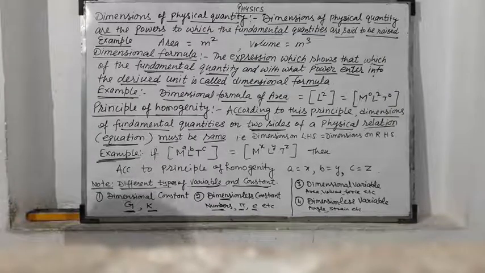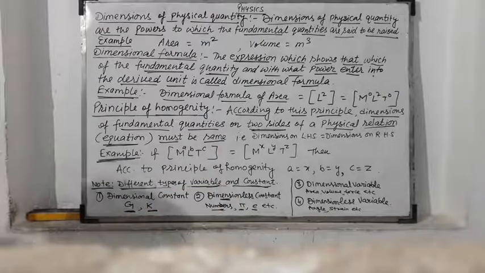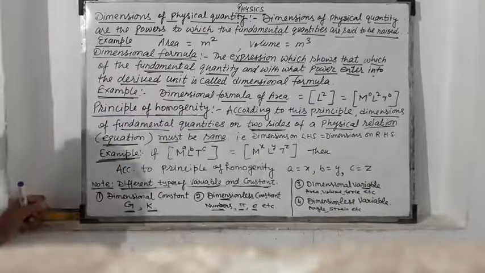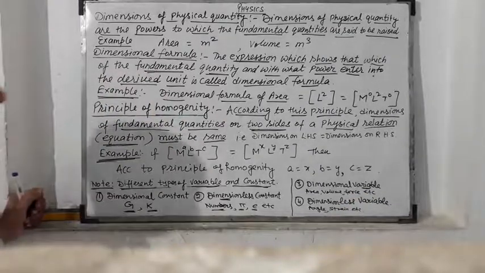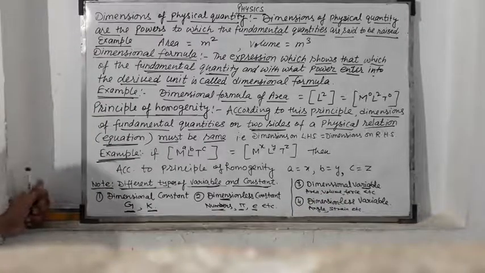The values of constants are fixed. Now the dimensional variable. There are many dimensional variables, for example area, volume, force, velocity, speed, momentum, etc.